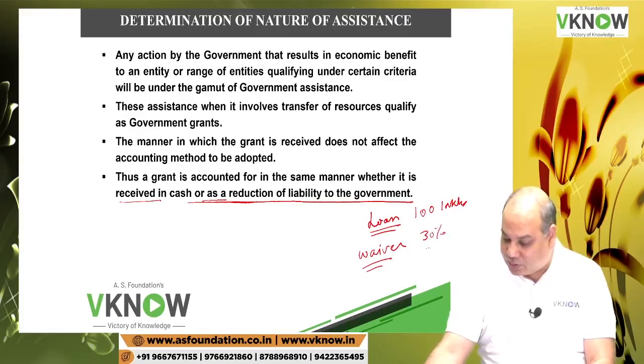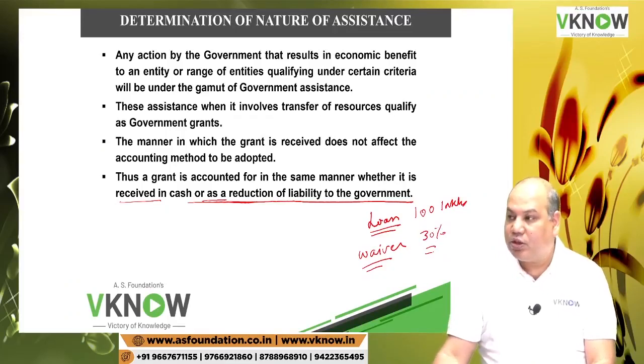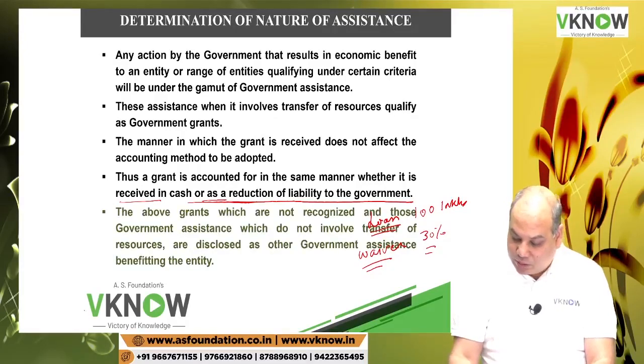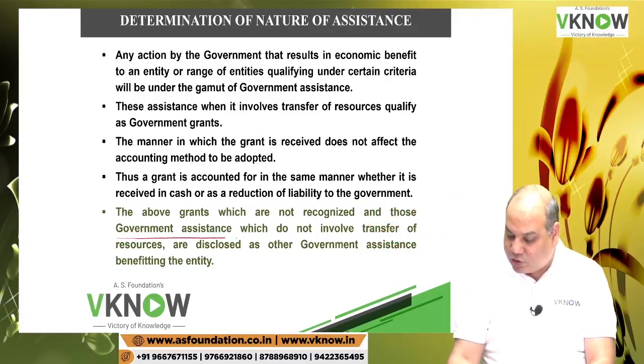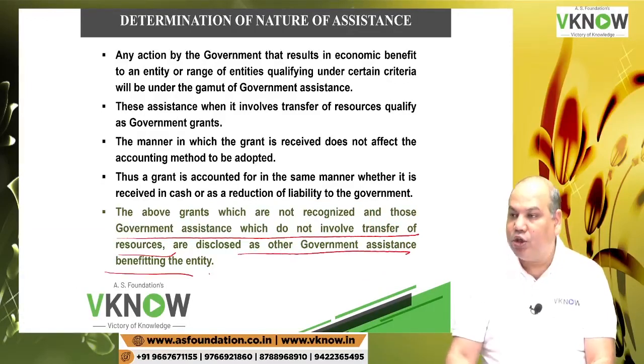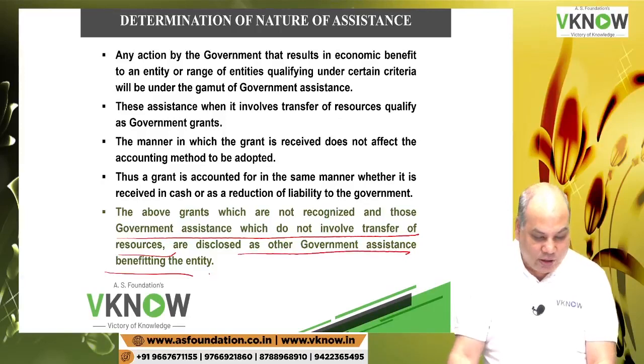Government waives 30%. Then this is also a form of grant, and will be covered by this standard. The above grants which are not recognized, and those government assistance which do not involve transfer of resources, will be disclosed as government assistance benefiting the entity.